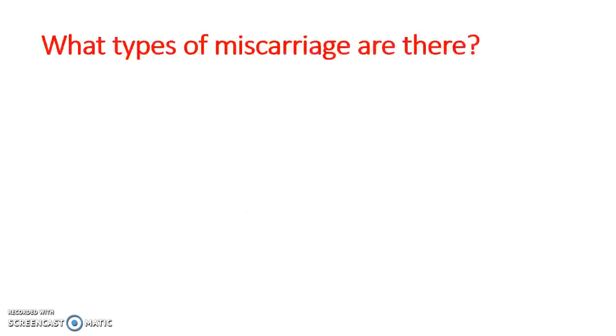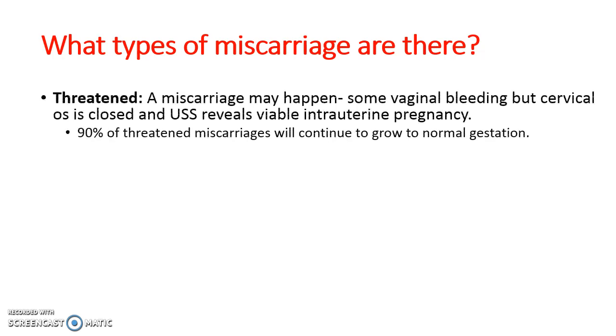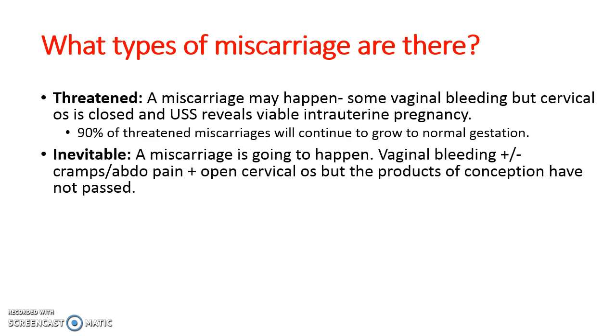So what types of miscarriage are there? The classification of a miscarriage depends on the state of the cervical os and the contents of the uterine cavity. A threatened miscarriage is a miscarriage that might happen. The woman will experience some vaginal bleeding, but the cervical os is closed, and ultrasound will reveal a viable intrauterine pregnancy. Remember that just like when a woman is in labour, if the cervical os is closed, the fetus is unable to leave the uterus.